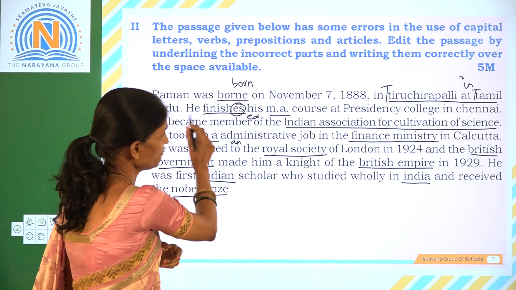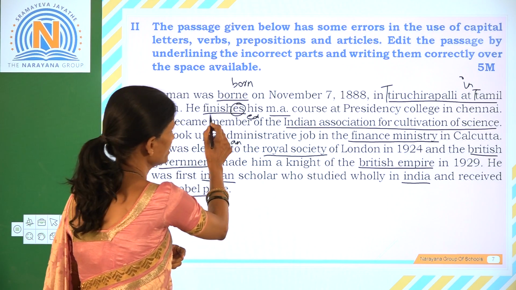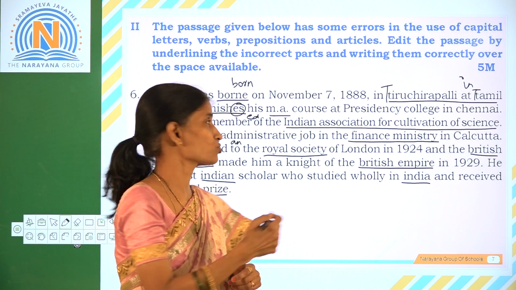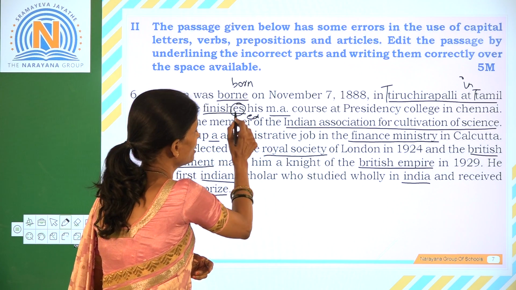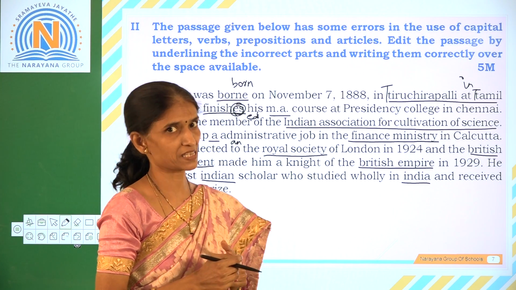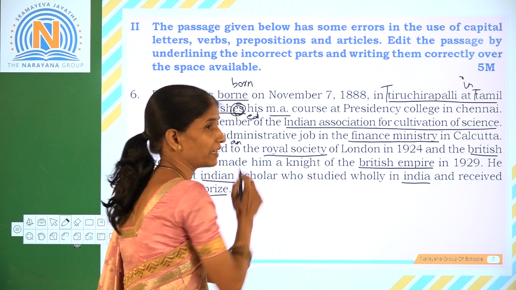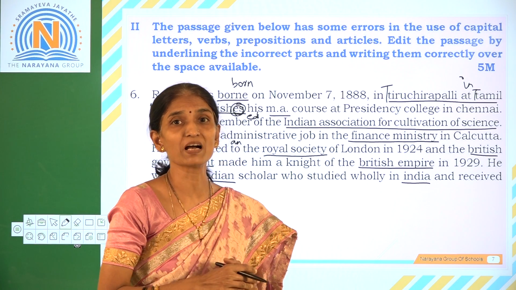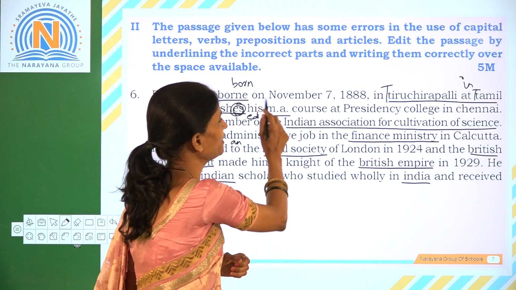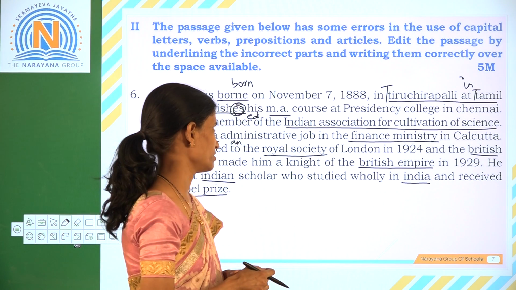Then he finishes his MA course. Here we are talking about Raman. We know Raman lived in the past. So the verb should be changed to past. So we change this word by adding ed to make its past tense. Then MA. MA is an abbreviation of Master of Arts. It should be in capital letters. So both M and A should be in capital.